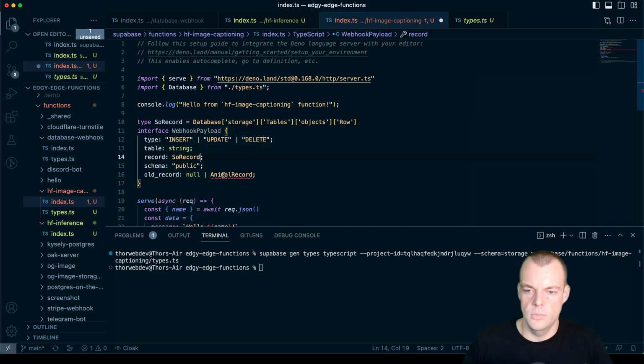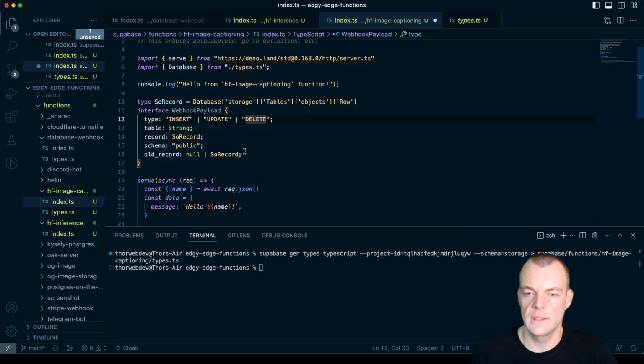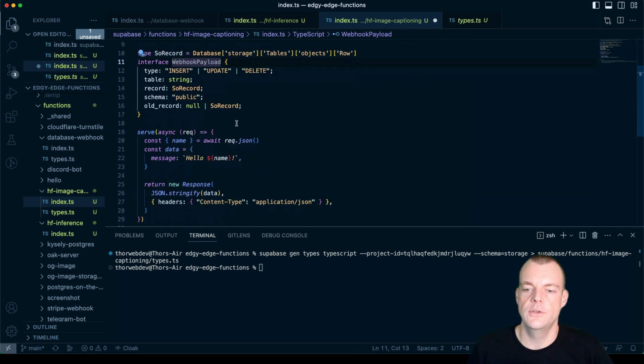Let's put that here. We're only using the insert trigger, really. I mean, in the future, maybe, yeah, okay, fair enough. Maybe in the future we'll implement update and delete as well. But to start with, we'll use the insert trigger.